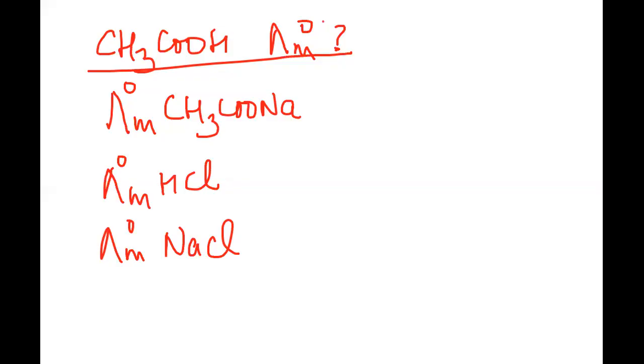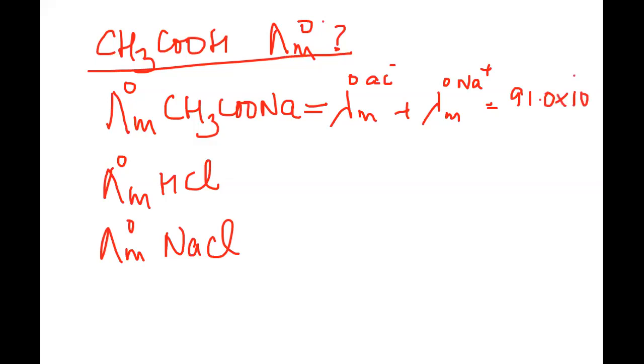All right. So in this case, you will see that the molar conductance of sodium acetate will equal the ionic conductance offered at infinite dilution by the acetate ion, plus the molar conductance offered at infinite dilution by Na plus ions, and its value is given as 91.0 into 10 to the power minus 4, units being the same, Siemens meter square moles inverse.